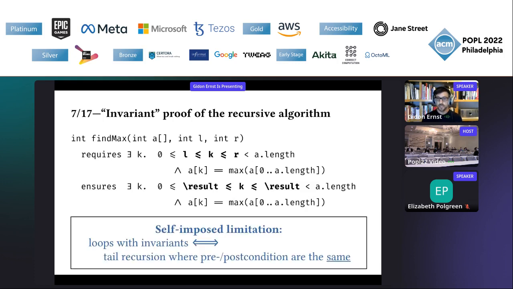In particular, it means that if we use loop verification with invariants, then it corresponds to the tail recursive procedure where the precondition and the postcondition are the same. And that's a self-imposed limitation, right? So we are using a technology to verify loops that has a limitation, and there is no reason why we should not use the general form, right? And of course, this is perhaps reason for the belief that iterative algorithms are harder to verify.